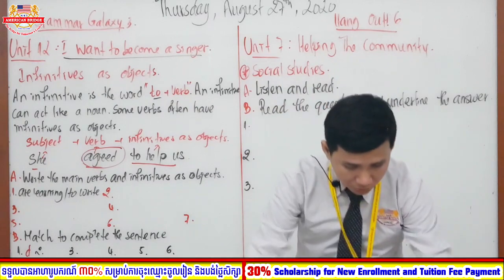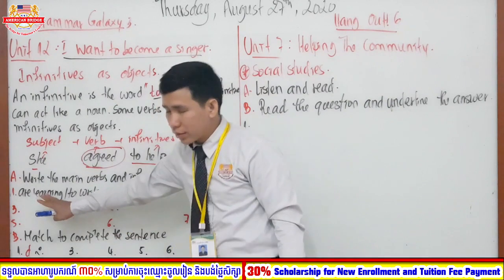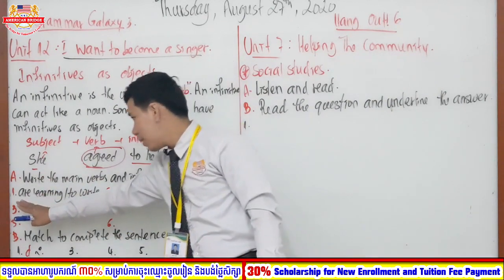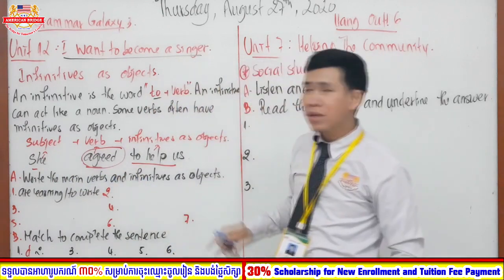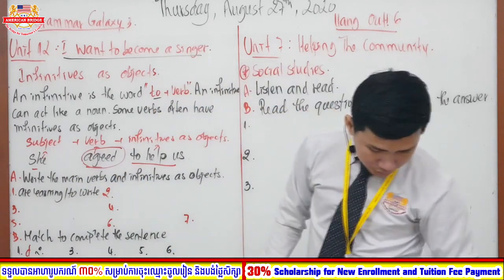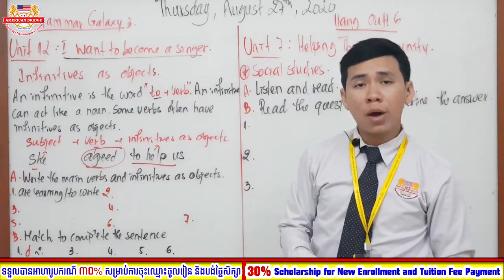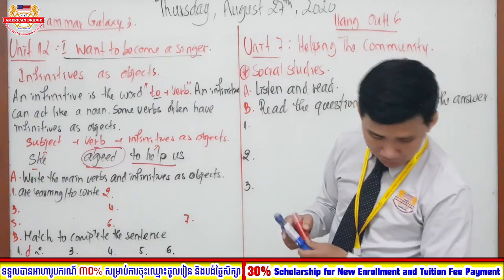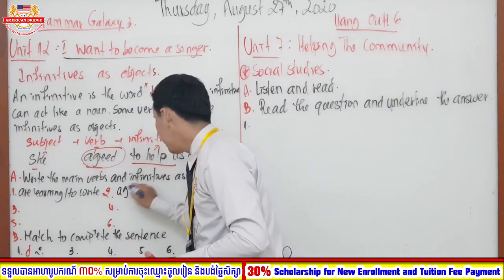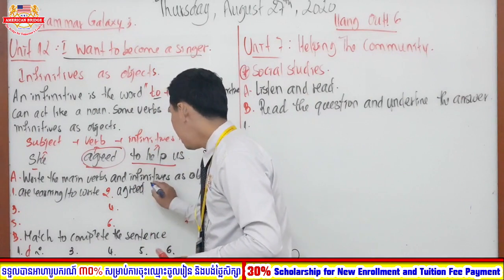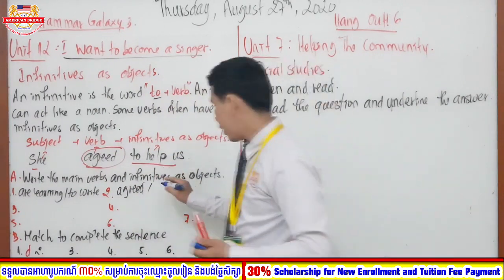Right, so right now let's move to our first exercise. The examples are called the main verbs, and you write the infinitive as objects, right? Okay, so number 2, Holly and I agreed to meet on Sunday. What is it, everyone? Very good job. So number 2, the correct word is agreed. And the verb that is the infinitive as object is to meet.